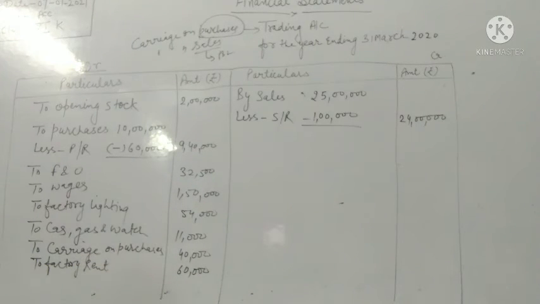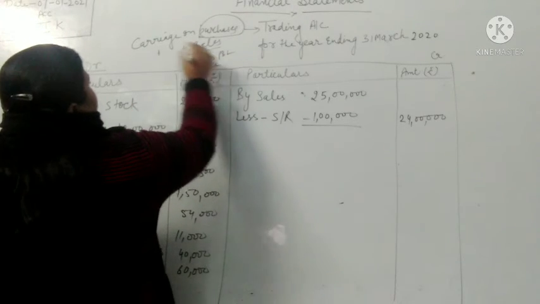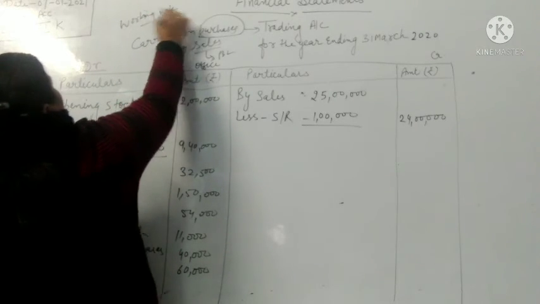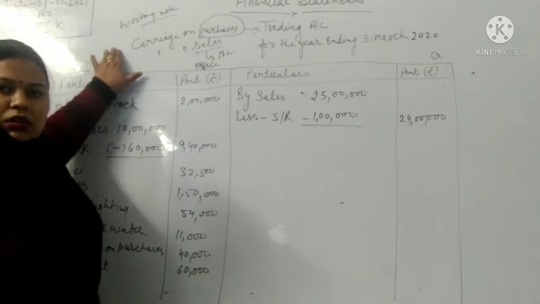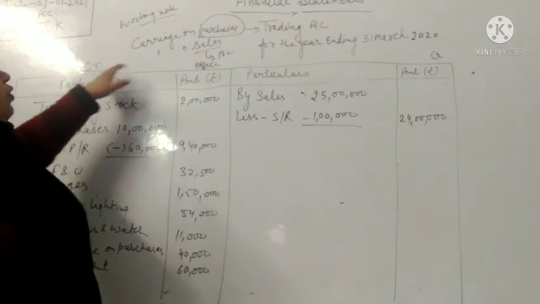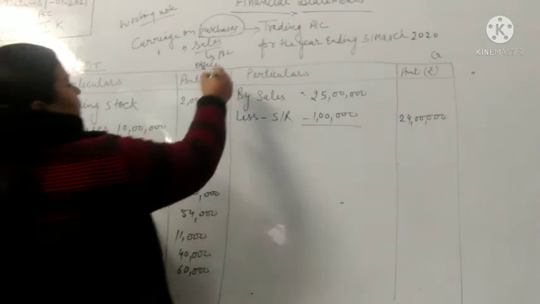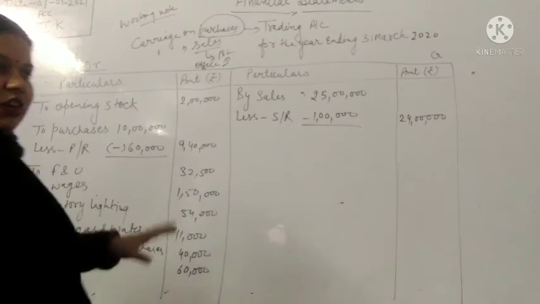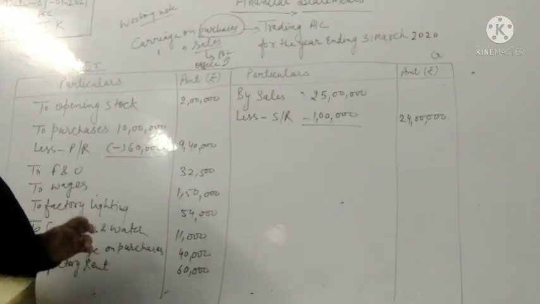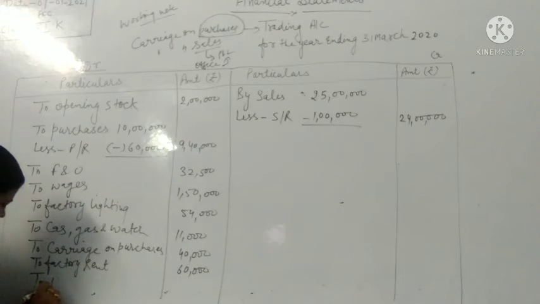Okay. Next, what is given to you? Office rent. All these things will be the part of the working note. Okay, in the working note you will tell why you have included the carriage on purchases, why you have excluded the carriage on sales, why you are not including the office rent, because office rent is related to P&L account, so it will not be involved in the trading account. We are preparing the trading account. Okay, next is given to you import duty, that is rupees 1,60,000.